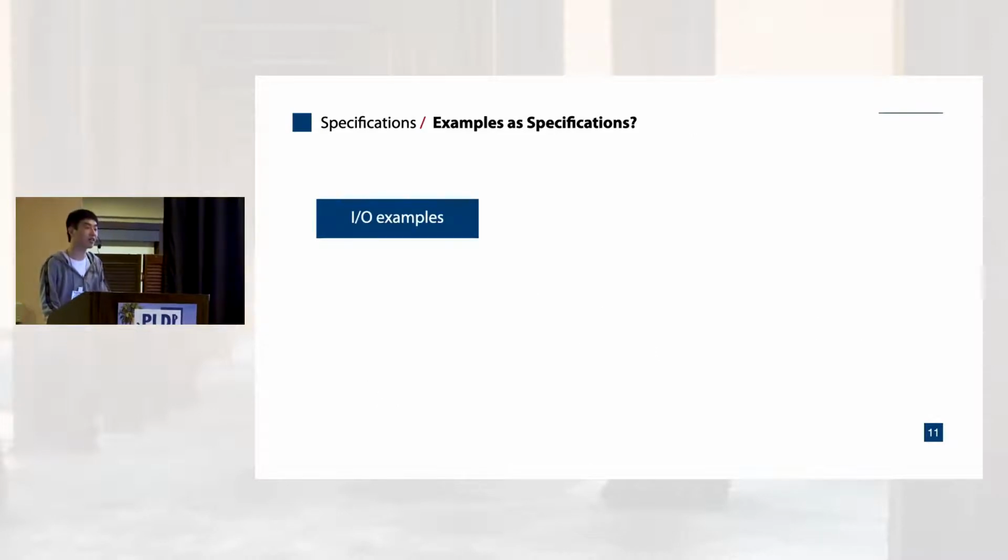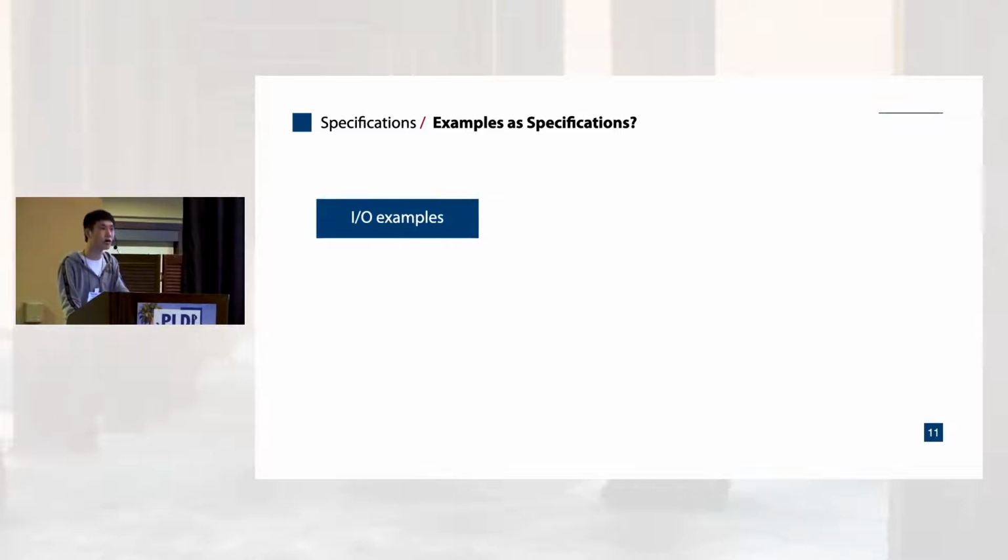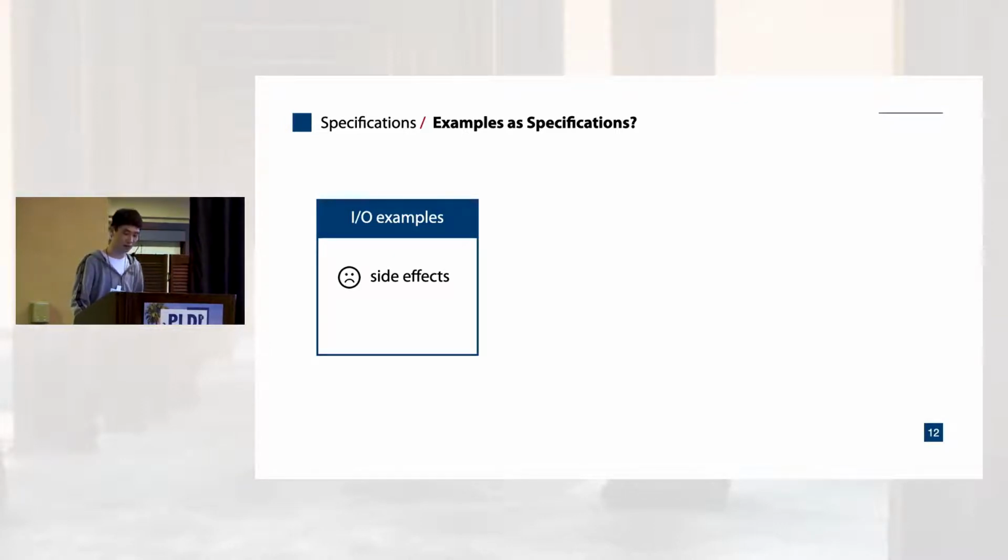The most common specification used in program synthesis is example. When we try to write examples for REST APIs, we find 2 problems with it. First, many methods have side effects, like creating or deleting resources, which means a previous execution of a program may invalidate the provided examples. Second, a lot of methods work with large JSON objects, and writing down these complicated objects as examples is almost impossible. So we think examples are not good specifications here.